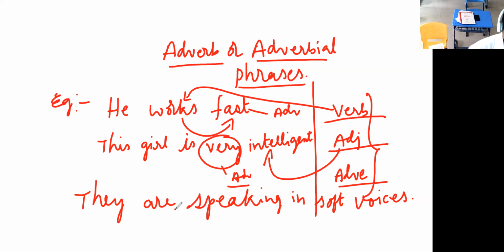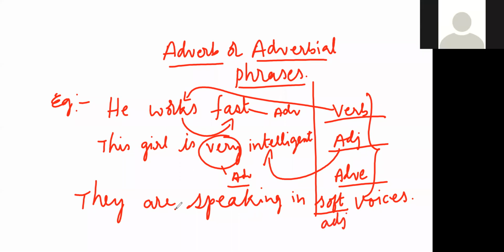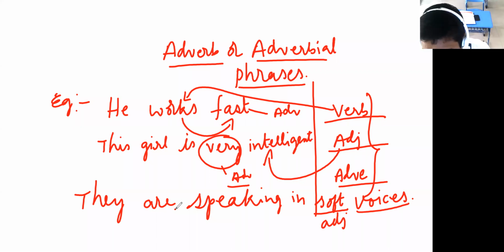Okay, now identify where is an adverb. Adverb is soft, sir. No, soft is an adjective. Clear? Then voices is an adverb, sir. Voice is a noun, but actually this is not for an adverb, children. They are speaking in soft voices.